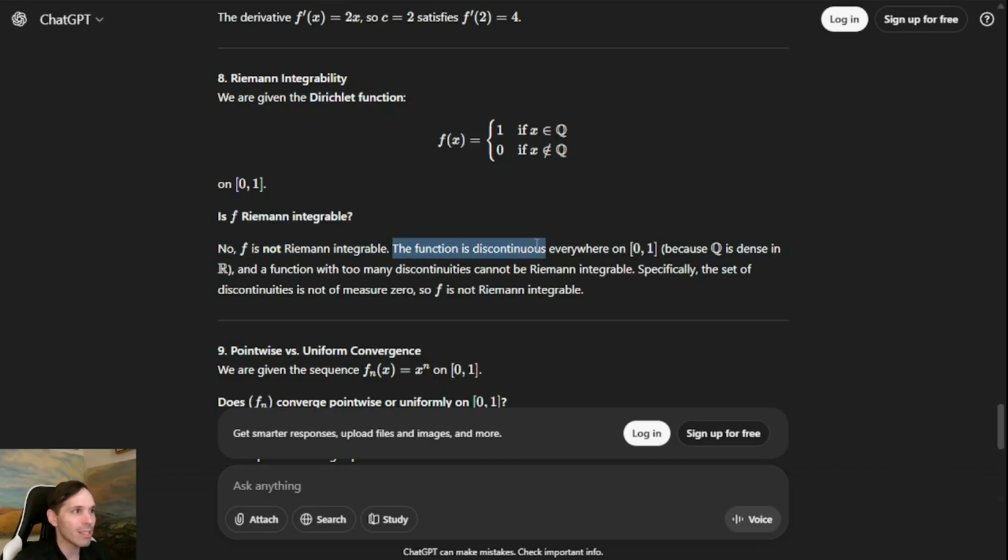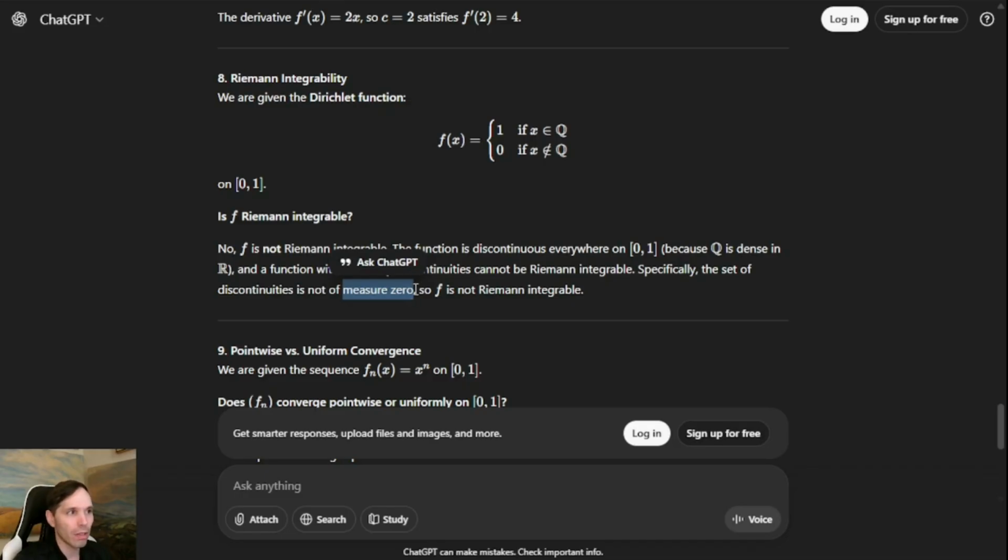The function is discontinuous everywhere on 0, 1 because Q is dense in R. And a function with too many discontinuities can't be Riemann integrable. Specifically, the set of discontinuities is not of measure 0, so f is not Riemann integrable. Okay. I don't know if undergraduates learn the concept of measure.